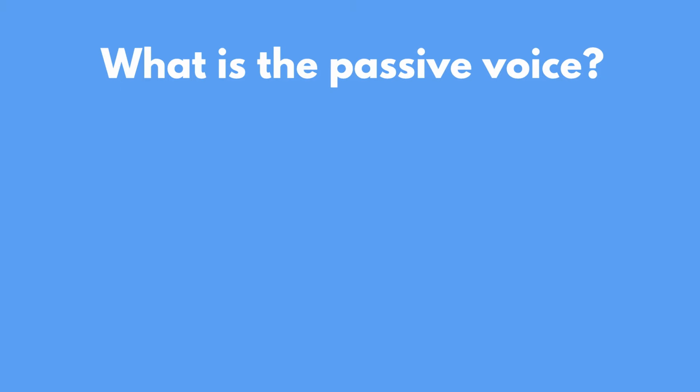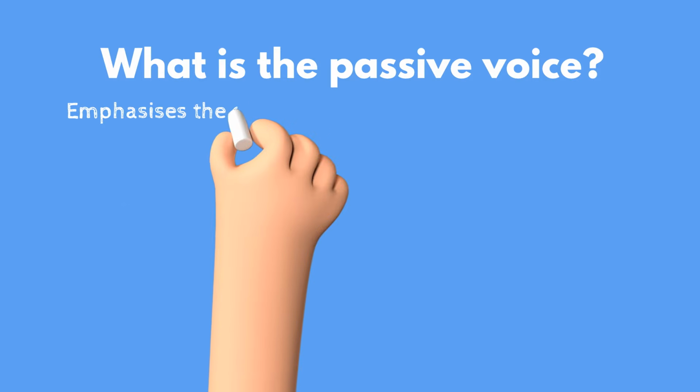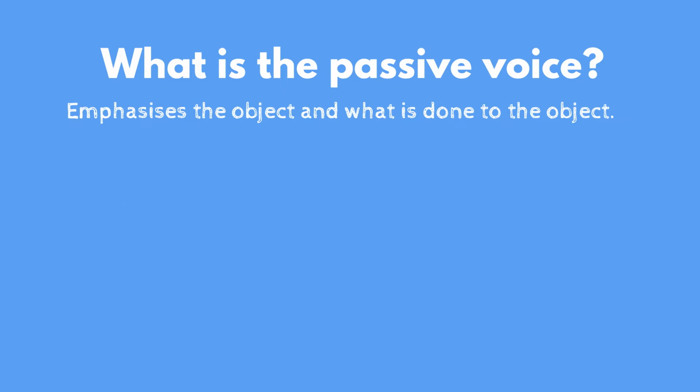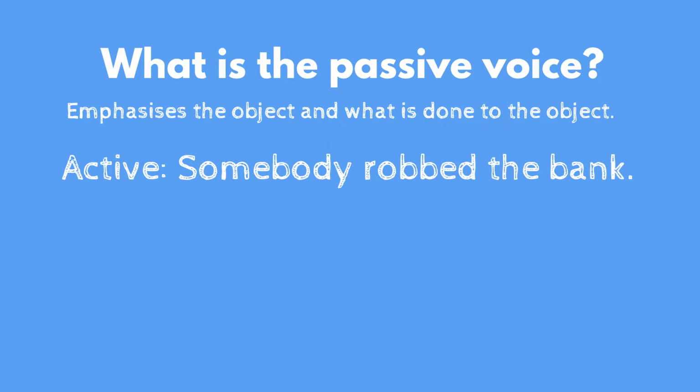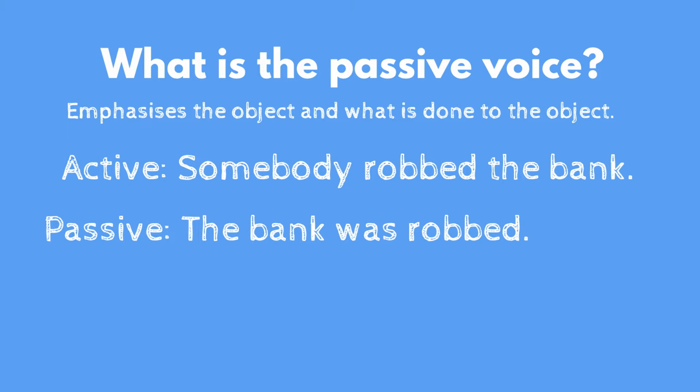What is the passive voice? Well, the passive voice is simply a form where we emphasize the object of a sentence and what is done to the object rather than who or what is doing it. For example, an active sentence might say that somebody robbed the bank. But in the passive voice we could say that the bank was robbed.